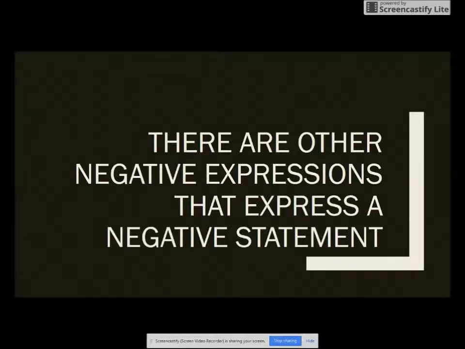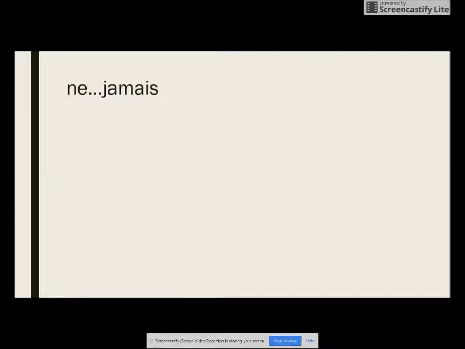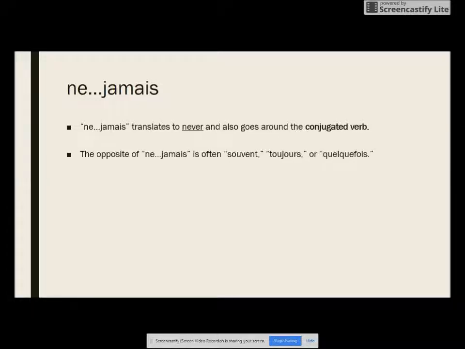There are several other negative expressions that express a negative statement besides ne pas. So ne pas is probably the most used, but there are several other ones to express more specific negative statements. The first is ne jamais. Ne jamais translates to never, and it also goes around the conjugated verb of the sentence.